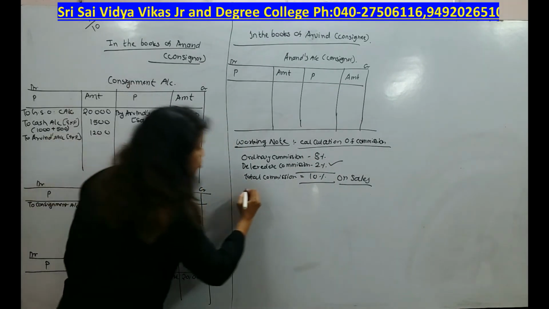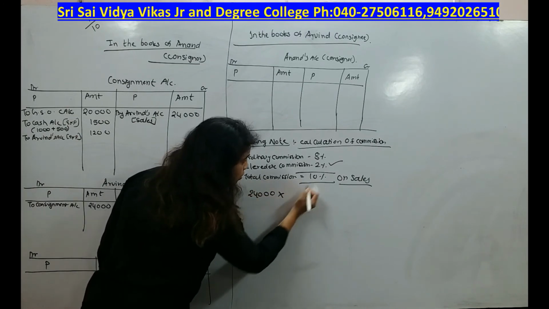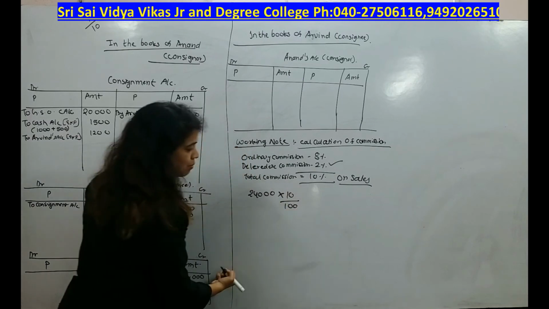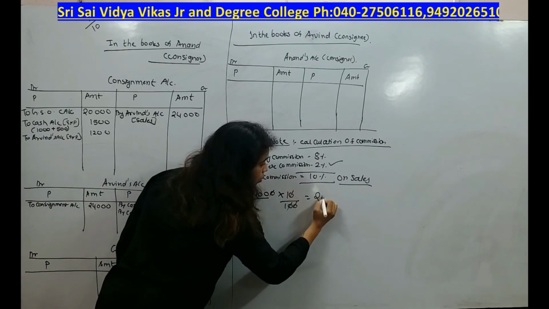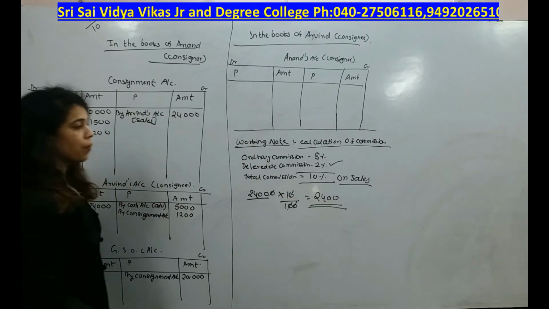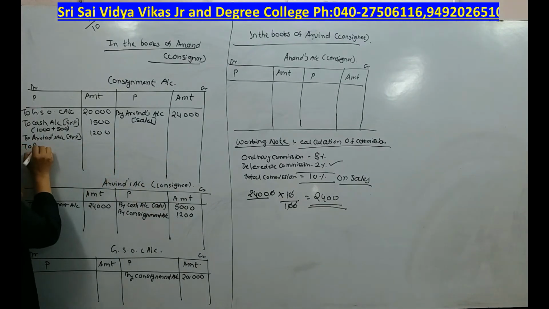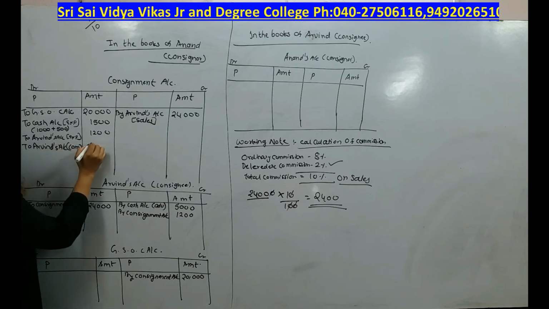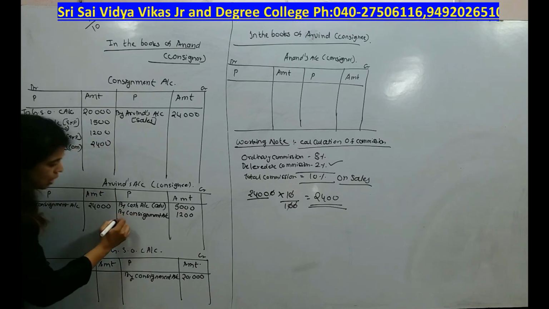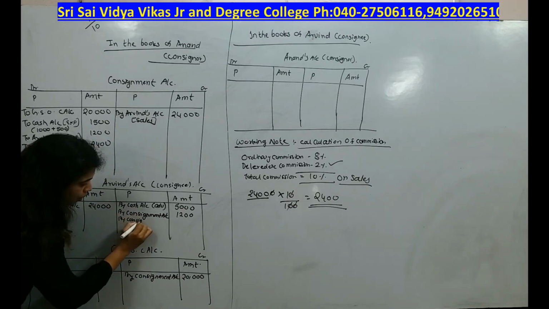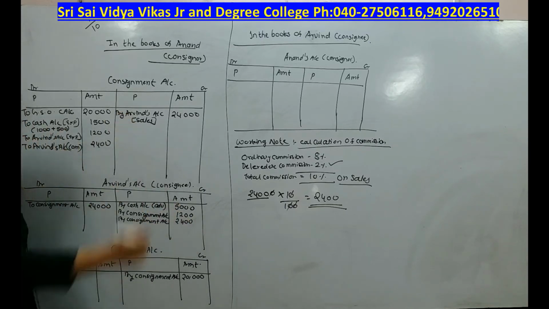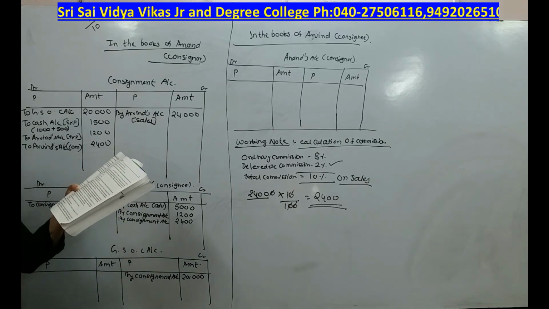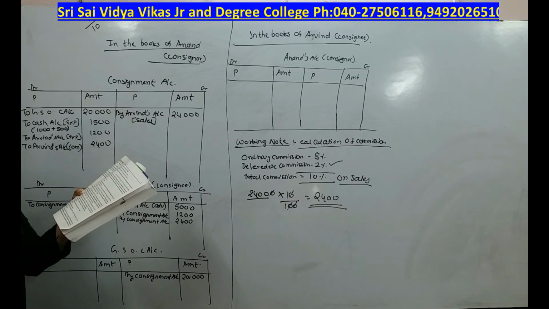So total sales are how much? 24,000. On that 10% means 10 by 100. This 0 will get cancelled, this 0 will get cancelled. Amount will be 2,400. Okay, so here I will be writing to Arvind's account, in bracket commission, how much? 2,400. Simultaneous effect by consignment account 2,400. Okay, now the adjustment is bad debts amounted to rupees 240.